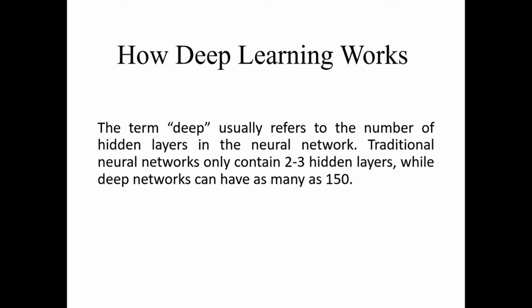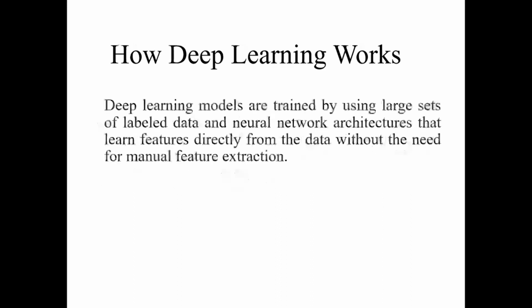Traditional neural networks contain only 2 or 3 hidden layers. But in deep learning, we can have more than 150, up to nearly 200 layers in neural networks, right? In deep learning, models are trained using large sets of labeled data. Labeled data means you know everything about the data. And neural network architectures learn features directly from the data without the need for manual feature extraction. This is the key aspect of deep learning.